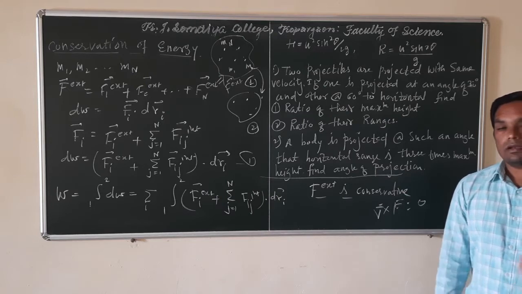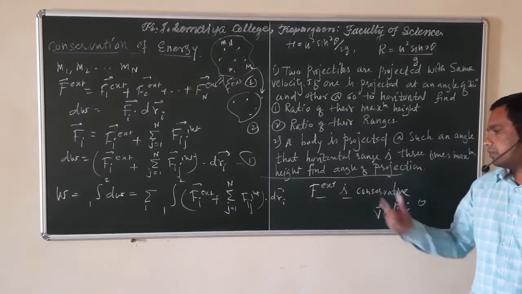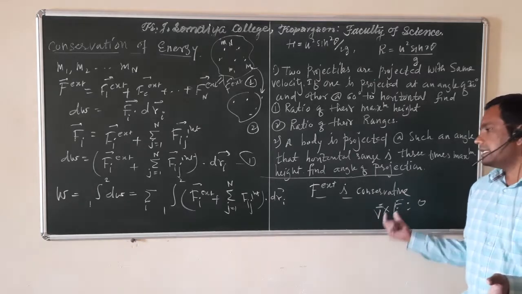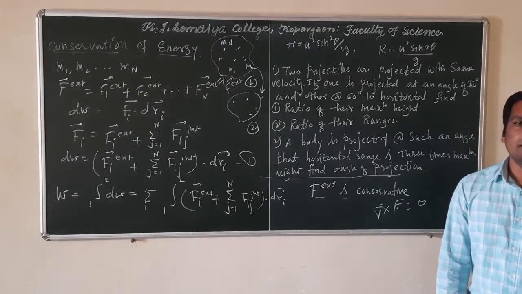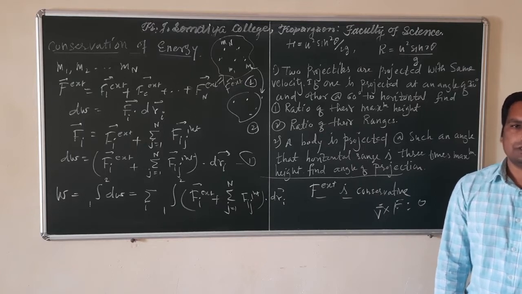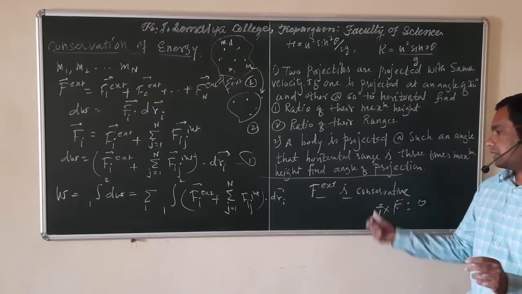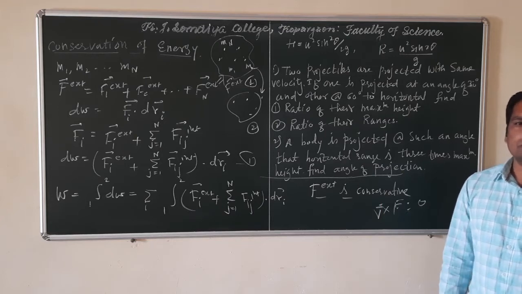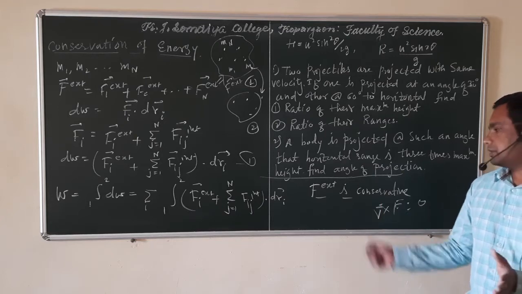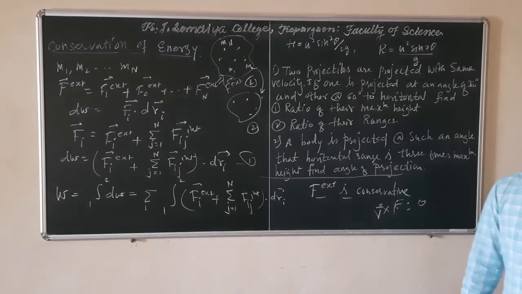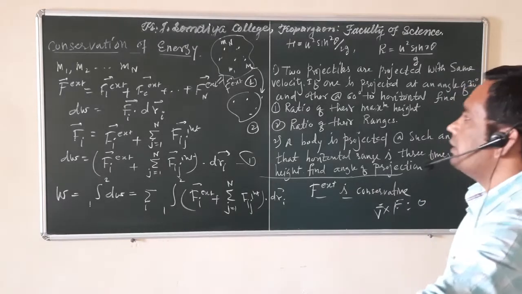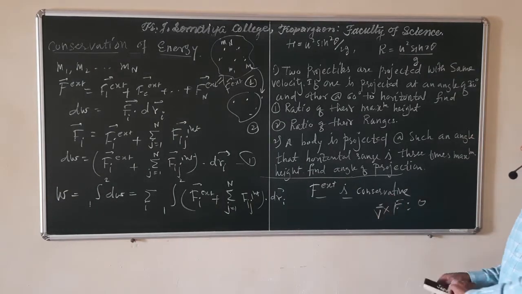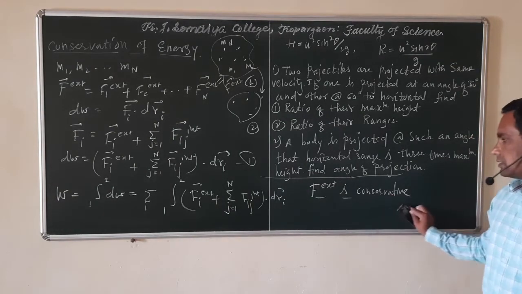Or you can take another definition of conservative force: work done by that force is independent of path taken, it depends only on end positions, then such forces are known as conservative force. Okay, gravitational force, electrostatic force are examples of conservative force. So by that definition, if the external applied force is conservative, then we know that that force is some negative